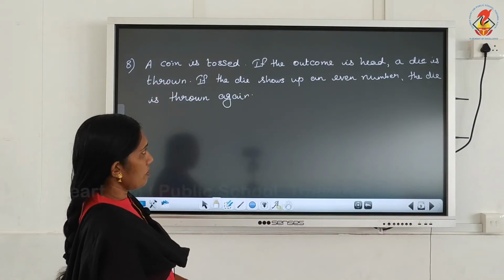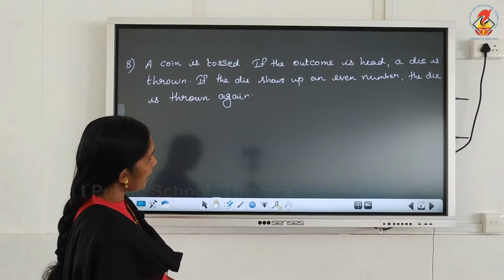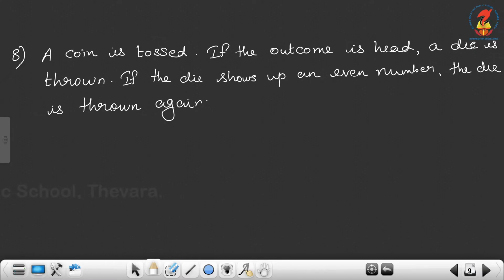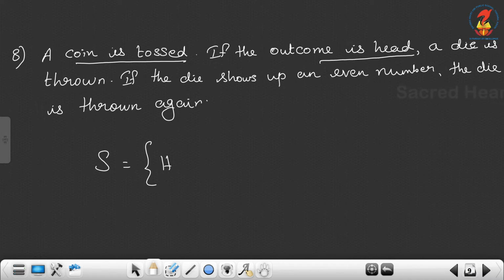A coin is tossed. If the outcome is head, a die is thrown. If the die shows up an even number, the die is thrown again. So here again a coin is tossed. A coin is tossed means head or tail. If head occurs, outcome is head, a die is thrown. Okay. So H and T we get.